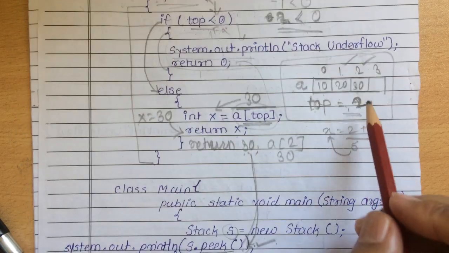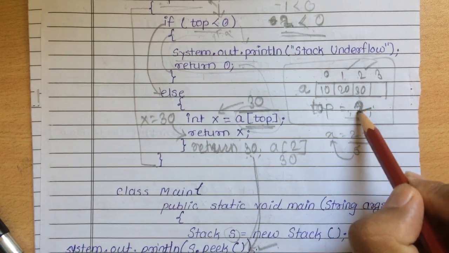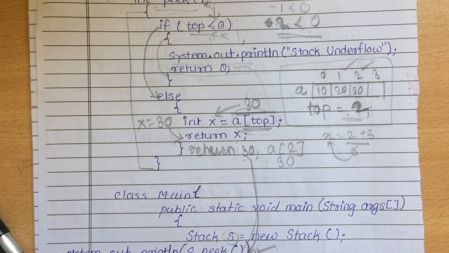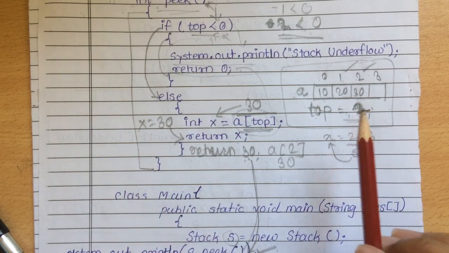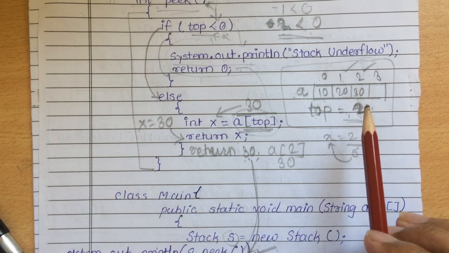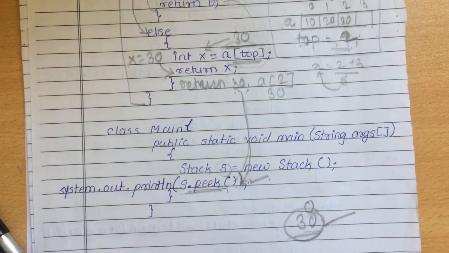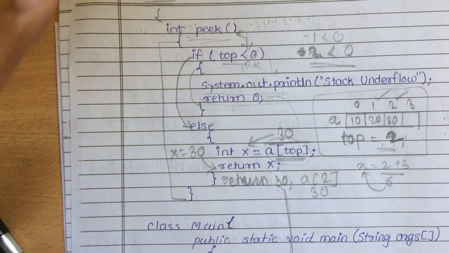We have not decreased the value of top. Top is still pointing to the second index, remember. In the case of pop, we decreased the value of top, but that is not the case here. We kept the value of top as it is, so the value of top is 2. It just displayed the top element, that is 30. So simple, this is the peek operation.